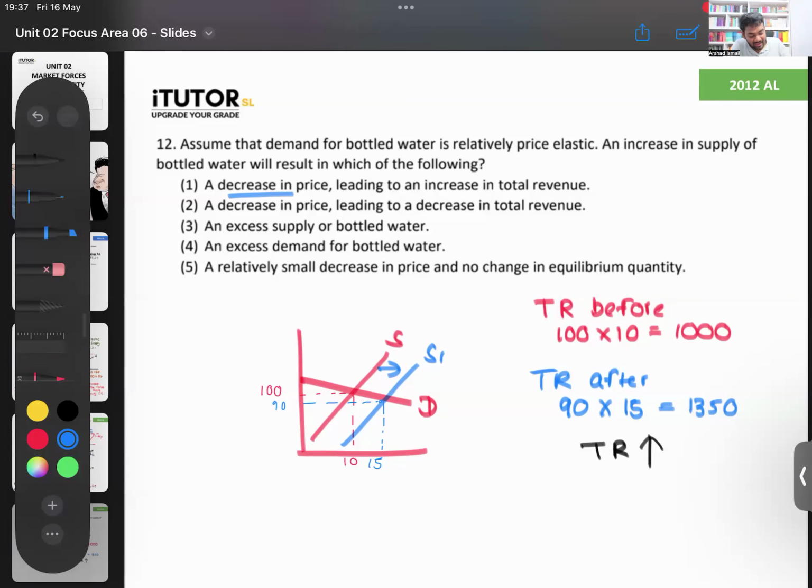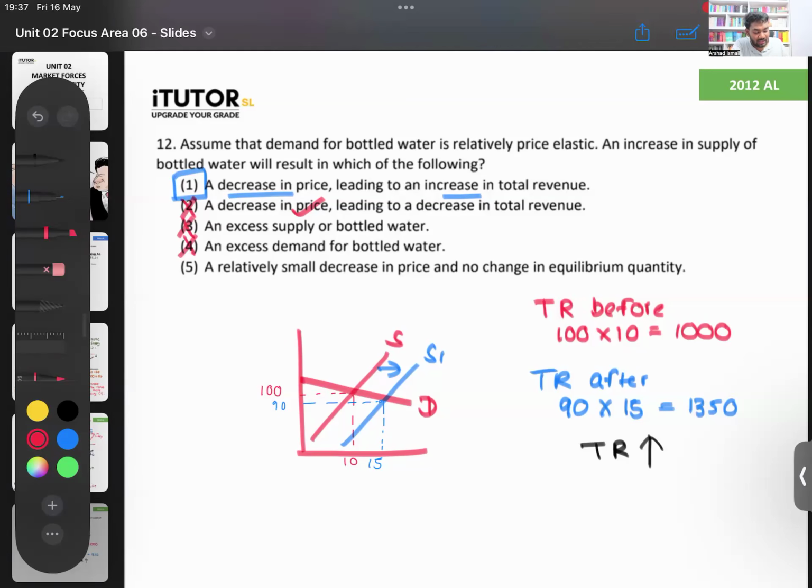So that looks like our answer then. We'll look at the other options also. Answer number 2 says a decrease in price. That part is correct. Leading to a decrease in total revenue. No, total revenue is going up. And excess supply. No, when supply increases, there is equilibrium, so you can't say excess supply. And excess demand, no, equilibrium.